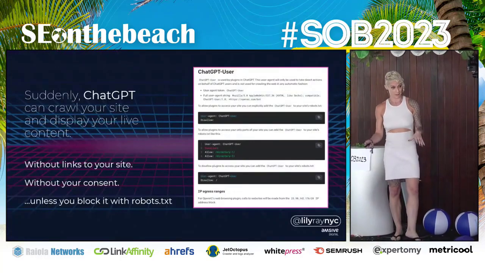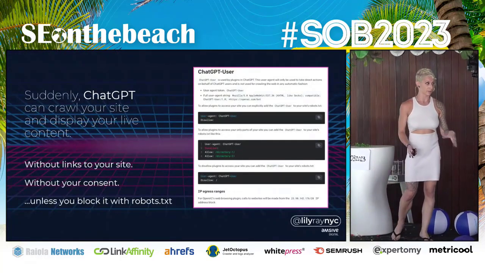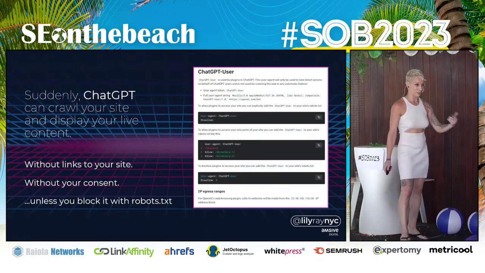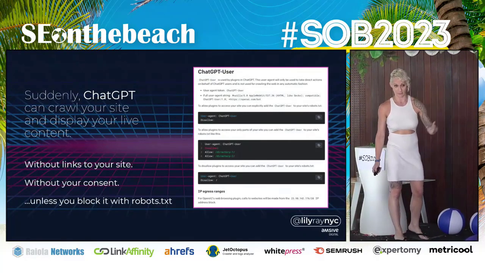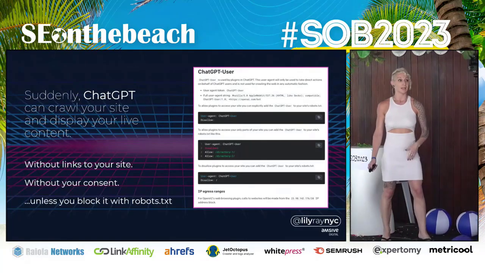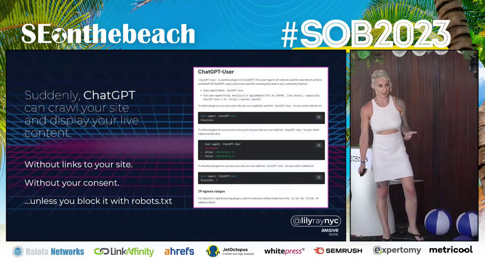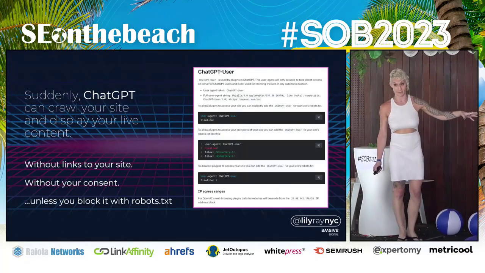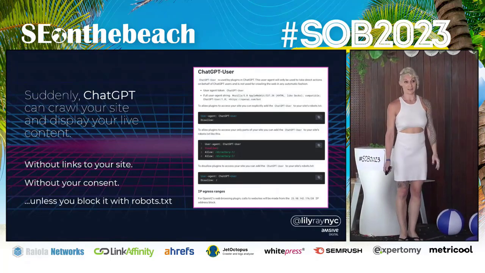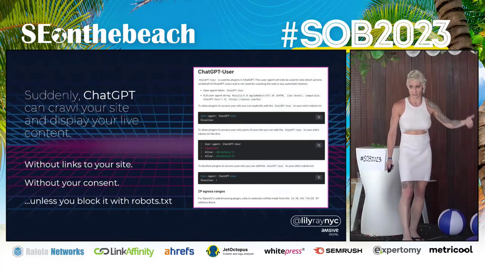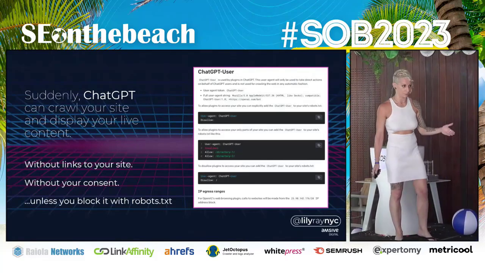So as it stands currently, ChatGPT can and does go out and crawl your site and other sites. If it's using browser mode or plugins, it might be literally scraping your content right now and serving up that content in ChatGPT. In many cases, it's not providing links back to your site, so you might want to talk to your clients about whether or not this is important to you. Because if you make money off ads, for example, it's potentially showing your information directly in ChatGPT with no attribution.